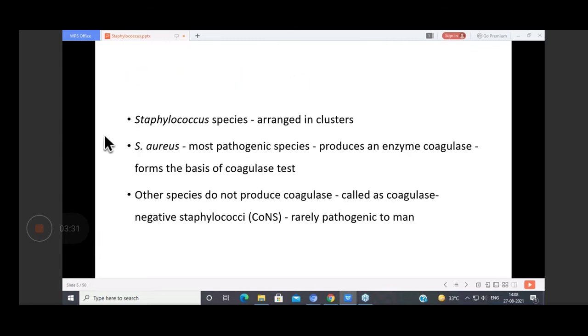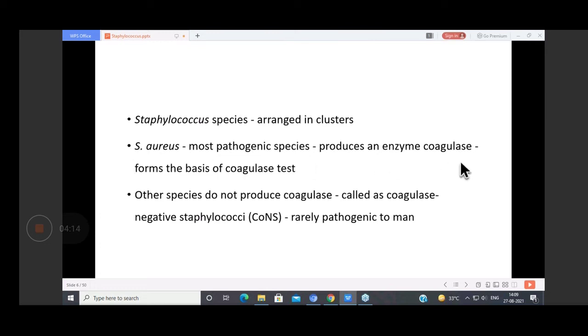Then Staphylococcus is the most important genus, responsible for a number of infections. These are arranged in clusters, and the important species among the Staphylococcus is Staph aureus, that is Staphylococcus aureus. This is the most pathogenic species, and it produces an enzyme called coagulase, which forms the basis of the coagulase test. This enzyme is used in the laboratory to identify Staphylococcus aureus. And you do get a question on the coagulase test as a short note.